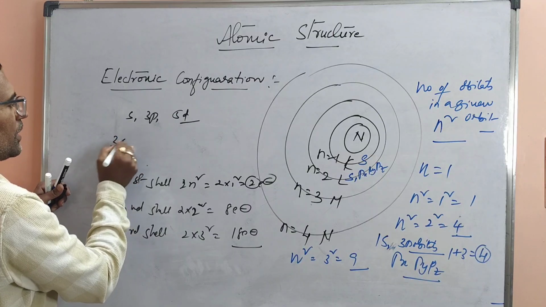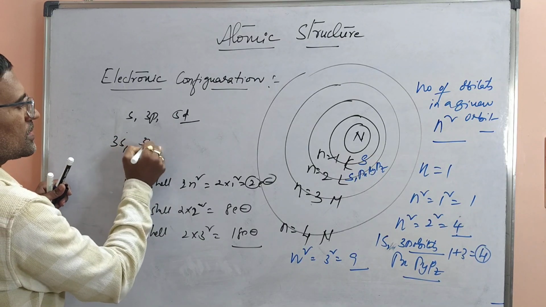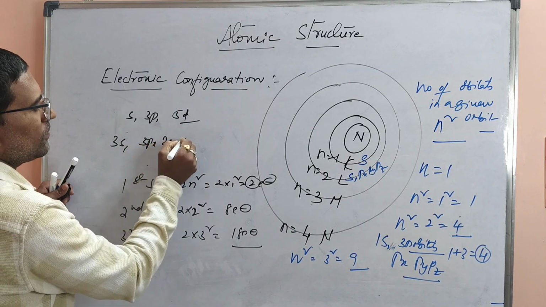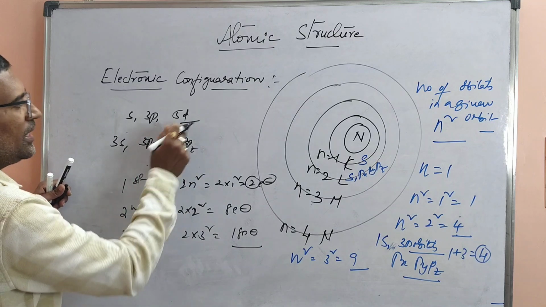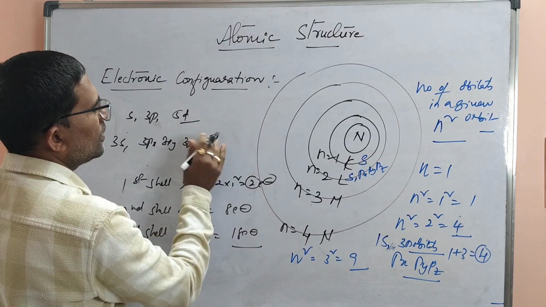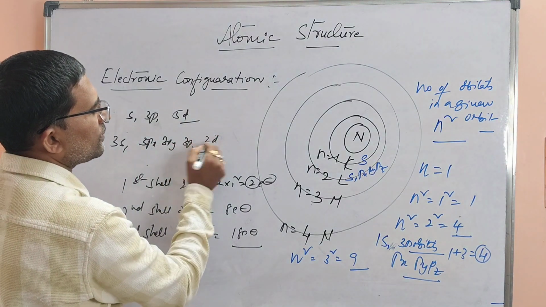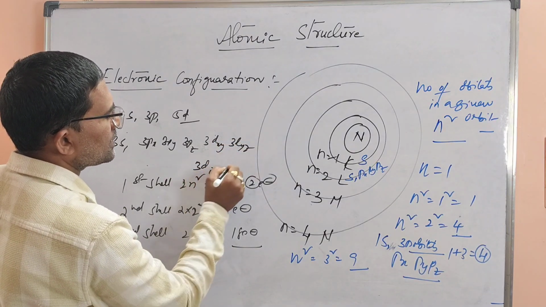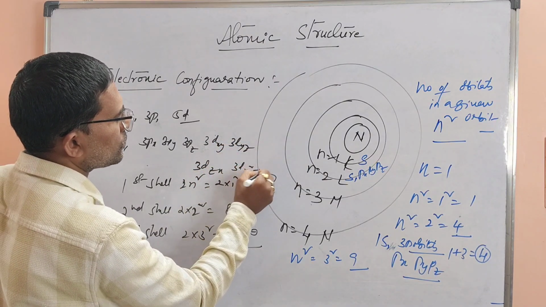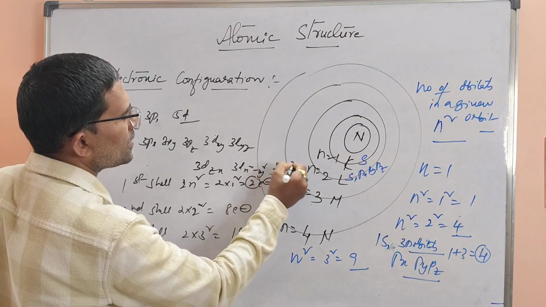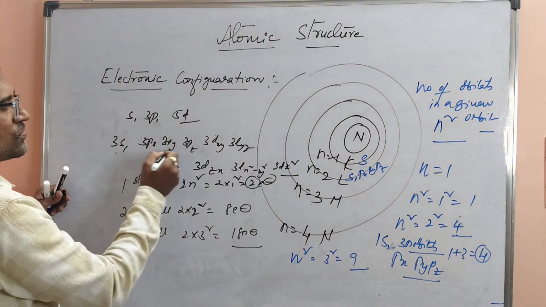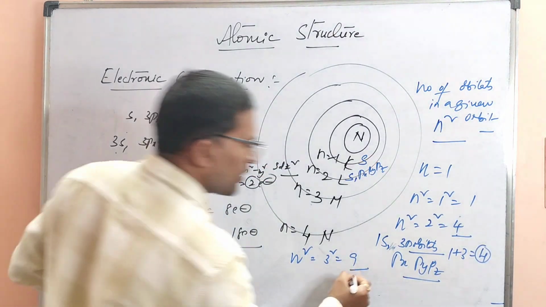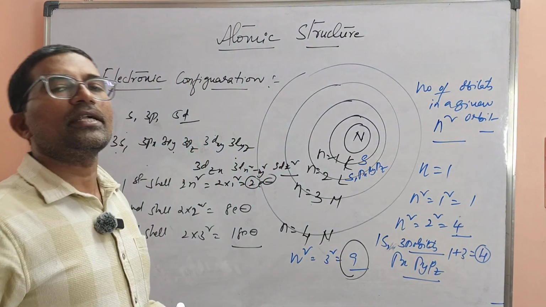So this is as usual 3s, third shell, means this is 3px, 3py, 3pz, and for d we are having 5 d orbitals: 3dxy, 3dyz, 3dzx, 3dx square minus y square, and 3dz square. So 1 plus 3 plus 5, how many total? 9. You got 9 orbitals. I hope you all understood.